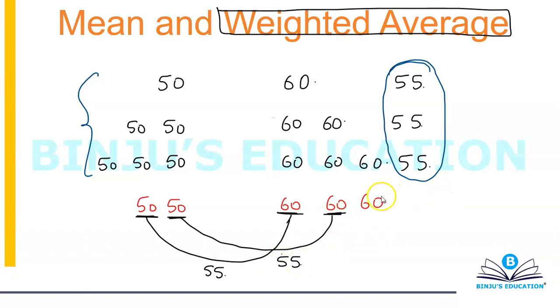The problem is this one extra 60, which is pulling the average towards it. Because I do not have a 50. I'm done with my 50s. 160 is left, which is going to pull the average towards itself. That's why your average will be more towards 60 in comparison to 50. It will not be exactly in the middle.